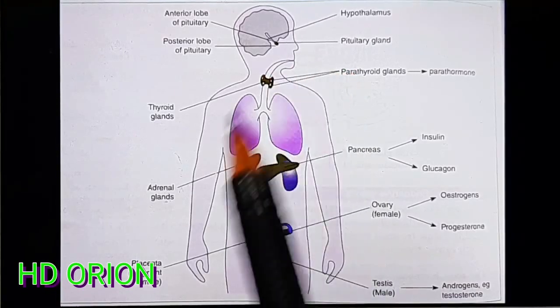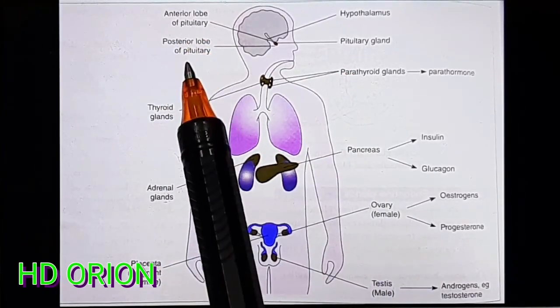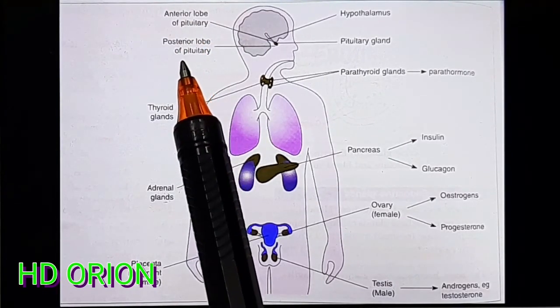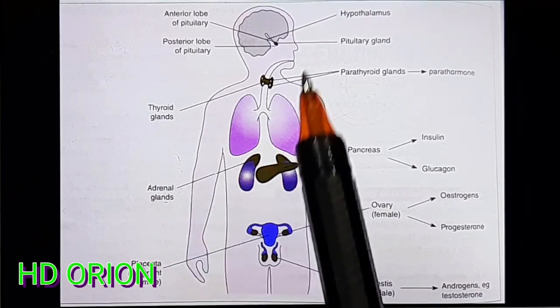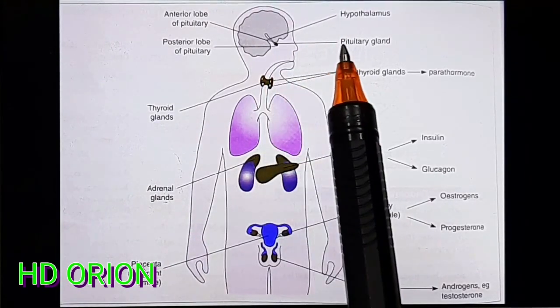The pituitary gland is divided into lobes. Here two lobes have been shown, the anterior and the posterior lobe of the pituitary. Both of these lobes secrete different hormones, and this is the hypothalamus, to which the pituitary gland is attached.